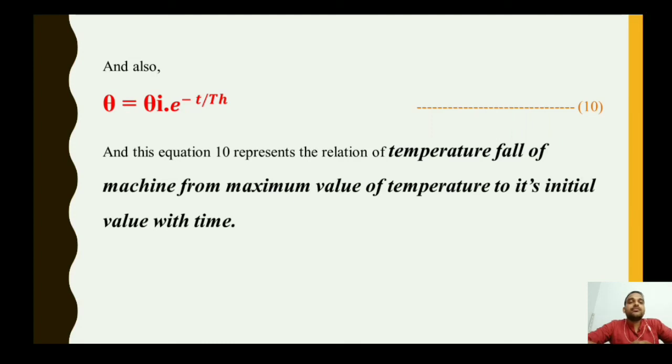So what you have to do, first of all you have to consider the condition that the rate of heat generation equals the rate of heat stored plus the rate of heat dissipation. But as the machine attains its maximum value of temperature, then there will be no change in d theta.